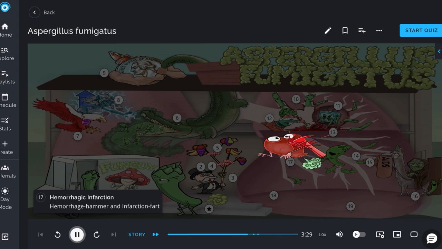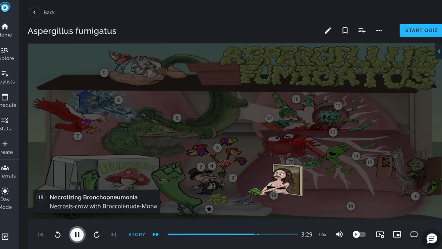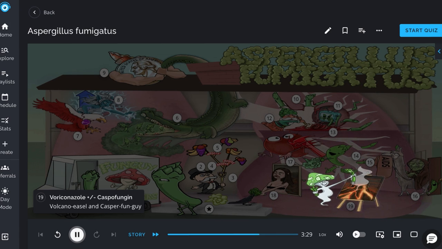In invasive aspergillosis, the fungus invades blood vessels and can cause hemorrhagic infarctions within affected organs, depicted by the hemorrhage hammer and infarction fart. In the lungs, necrotizing bronchopneumonia can be seen, shown by the necrosis crow with broccoli pneumona. Treatment involves voriconazole with or without caspofungin, shown as the volcano easel and Casper fungi. Other treatment options include IV amphotericin B and isavuconazole.